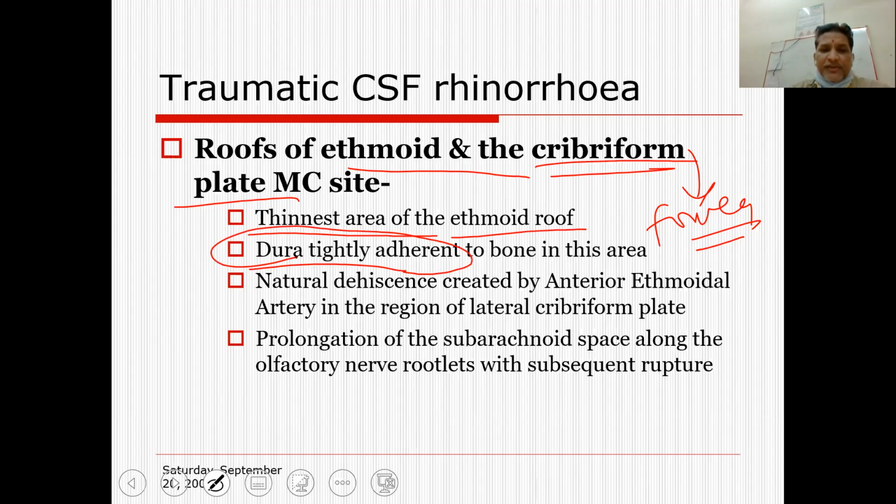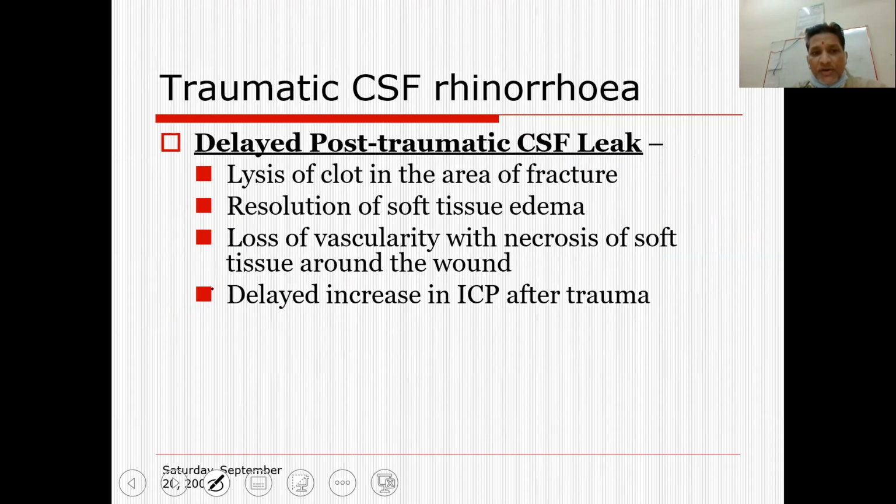So if there is a fracture of the bone, then there will be an associated dural tear also. There will be a tear in the dura, and this essentially will lead to a tear in the arachnoid also, and this arachnoid trauma leads to an abnormal fistulous tract between the subarachnoid space and the nasal cavity. We have already discussed that there will be lysis of the clot in case of a delayed post-traumatic leak.